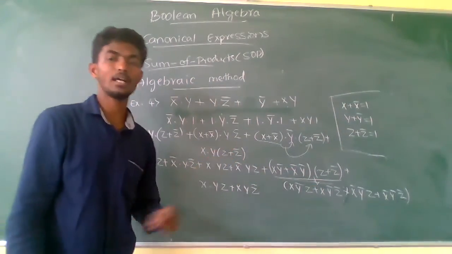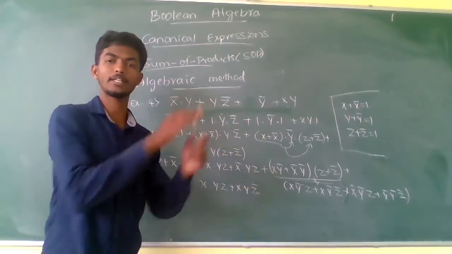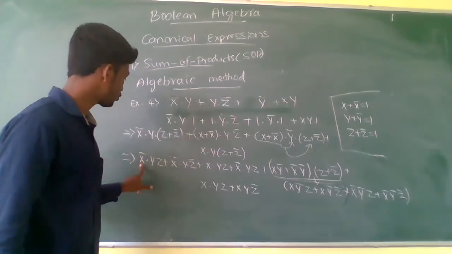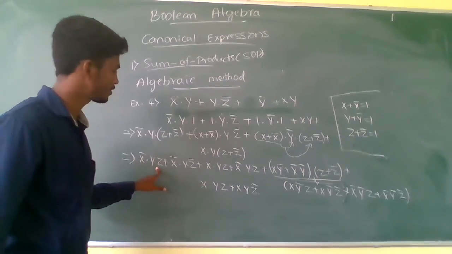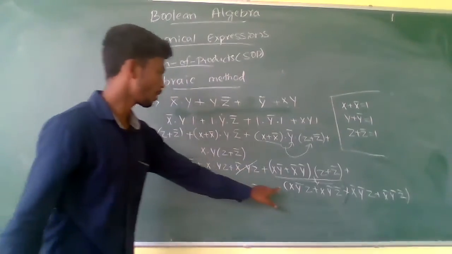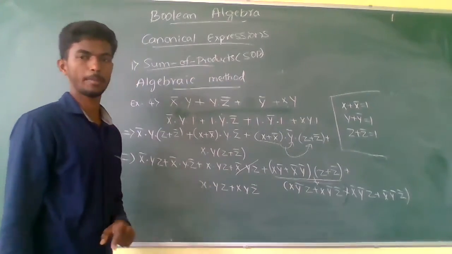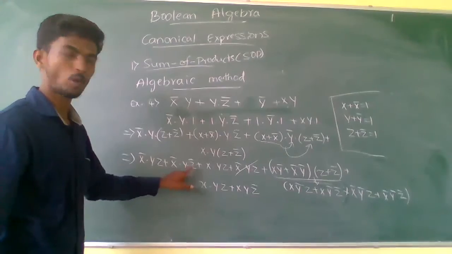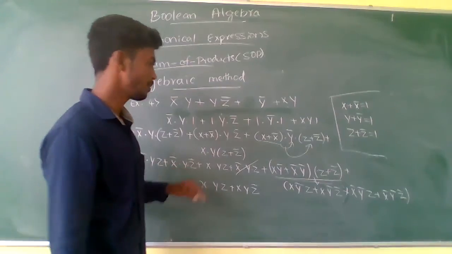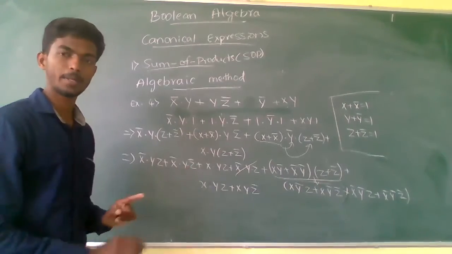So delete the repeated terms, the redundant terms. Write each only once. Observe x complement y z. Is there any other x complement y z? Just delete it if so. No, there is no other x complement y z. Again x complement y z complement. Is there any other? No, x complement y z complement is not repeated.